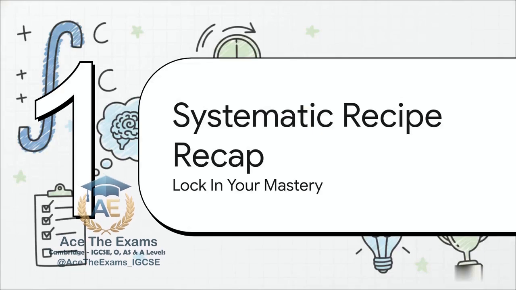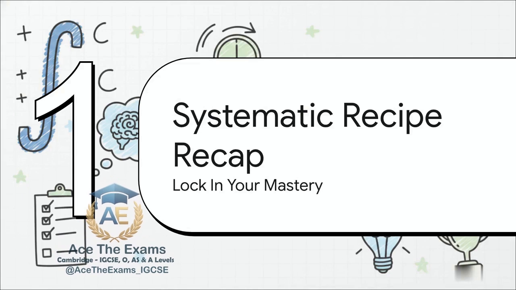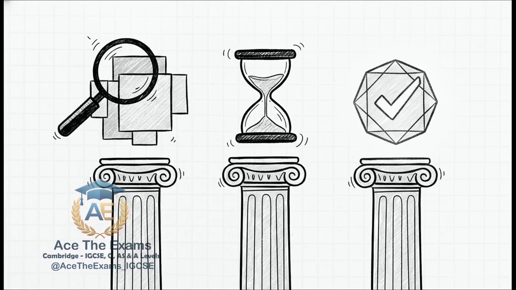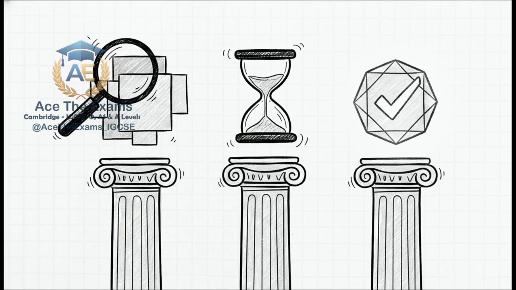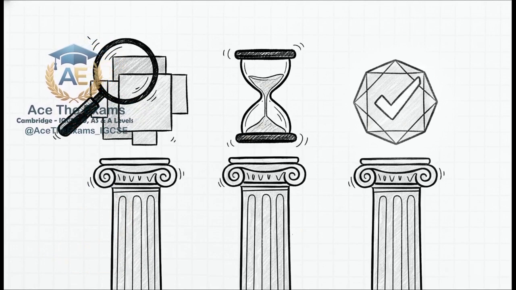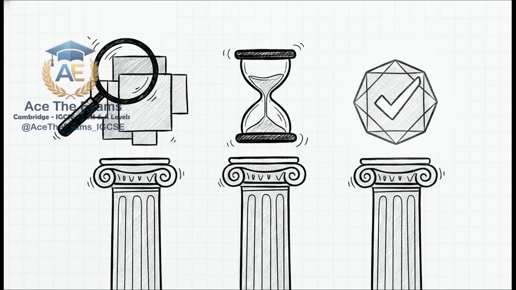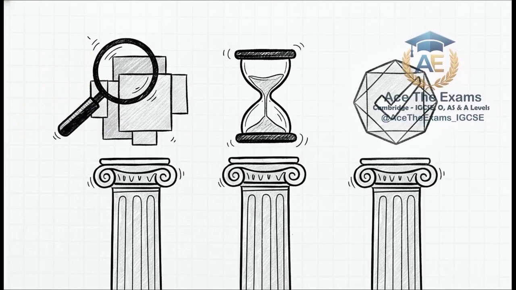And finally, Act 5, the systematic recipe recap. Let's look at the finished product. As our focus meter visually maxes out at 100%, let's distill this entire masterclass down into 3 serene, unforgettable pillars. These are the core tenets of our strategy. First, the 3-step question scan for decoding. Never, ever start calculating without isolating the exact assessment objectives. You must know precisely what the command words are demanding of you.